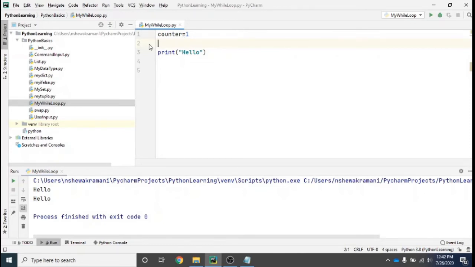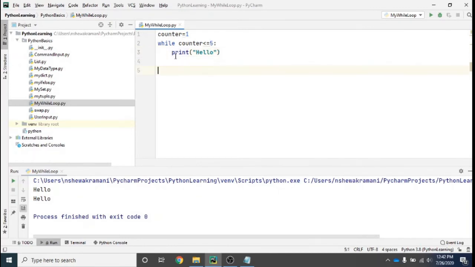So in the while loop, this can be achieved by typing while. Okay, after while I have to give one condition. What is the condition I am giving? I will give while counter is less than equal to 5, because I want to repeat for 5 times. So I will give counter less than equal to 5, and then I give a colon. Okay, and this print hello I will give a tab so that it can come into a block, because you know that in Python we don't have the curly braces or brackets to identify that a statement belongs to some block.